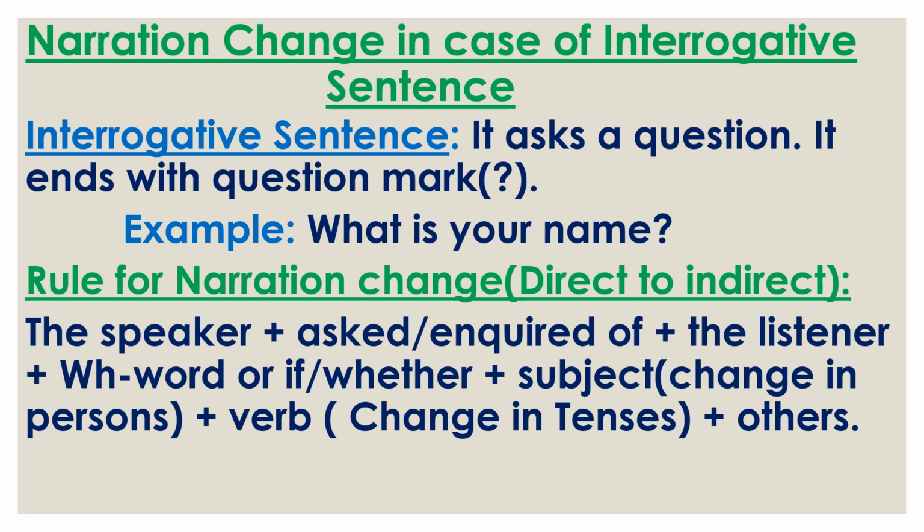We do not need any extra joining word. So if we find what, we use what as a joining word. That's why W-word is what. If we do not find any W-word, then we can use if or whether. Then subject change in person, we have already discussed. Then verb change in tenses, and then other parts.